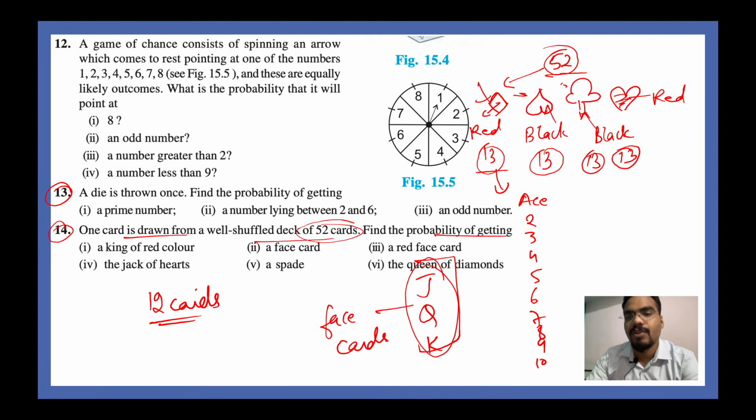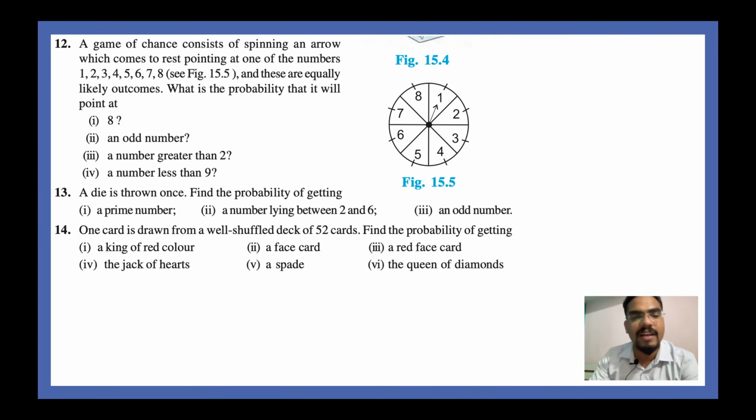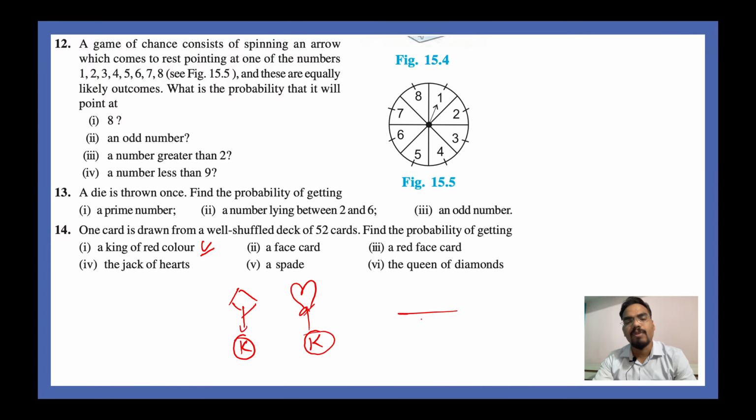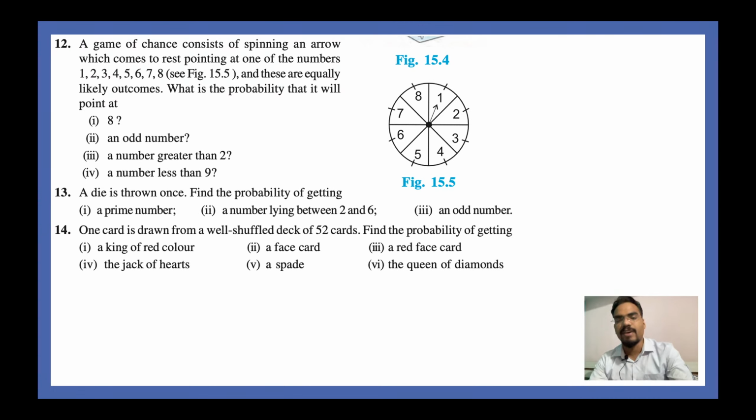Anyways, what next? You have 26 cards which are red colored, and 26 cards which are black colored. So with this knowledge, let us try to do these questions. Find the probability of getting a king of red color. In red color you have diamonds and hearts. In diamonds you have one king, in hearts also one king. Total you have 52 cards. How many kings do you have? You have 2. So the answer is 2 by 52, and whatever the value is, please write it down in your answer. Very good.